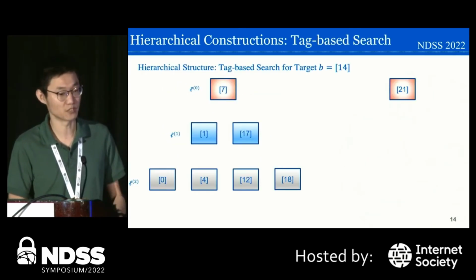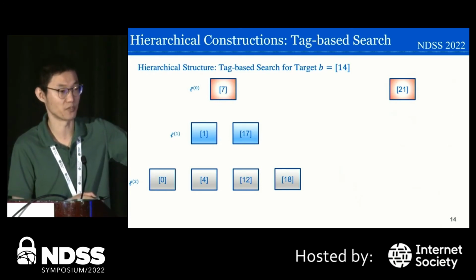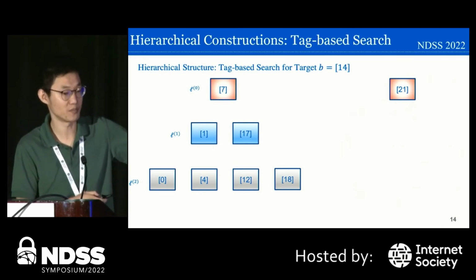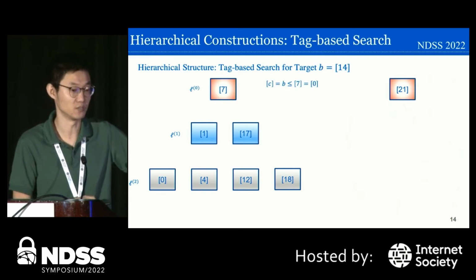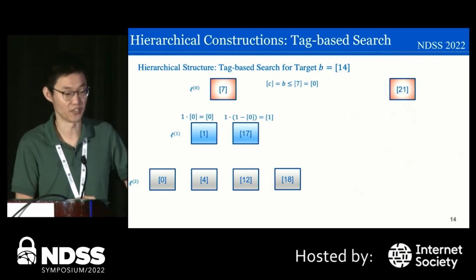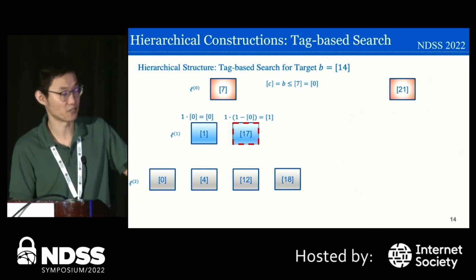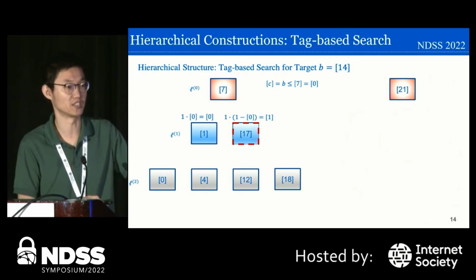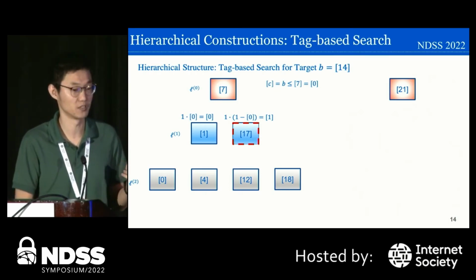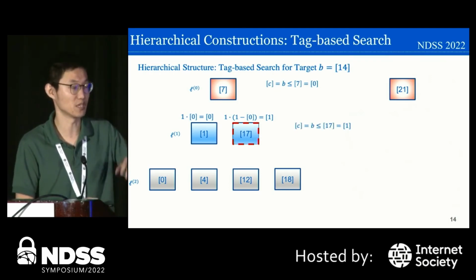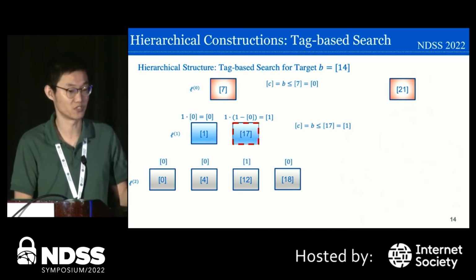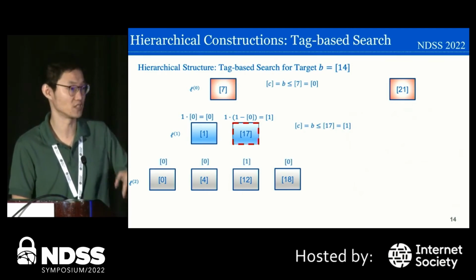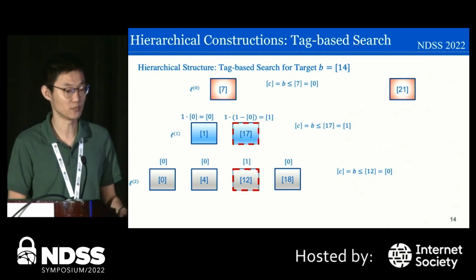For our tag-based solution, we start from the top layer, touch one element in the top layer and do a comparison, and based on the comparison result, we generate tags for the next layer. For example, here, the tag for the second layer will be 0 and 1. It means that the second element will be accessed or taken out, so the 17 will be taken out. And we do another round of comparison and another round of tag generation for the next layer until we reach the very bottom layer.